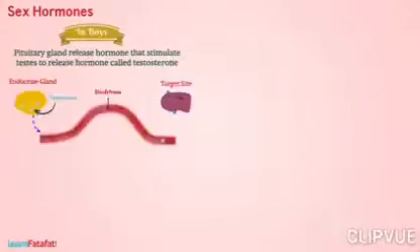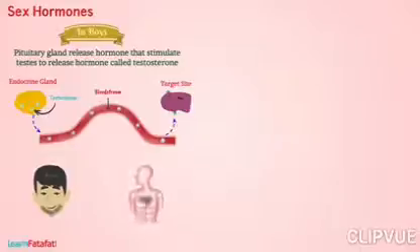In boys, at the beginning of puberty, pituitary gland release hormone that stimulates, that is, causes testes to release hormone called testosterone. Testosterone enter in the bloodstream and reach the target site like face, chest, and other areas. This hormone facilitates changes in boys like facial hair, hairs on chest, and similar changes.